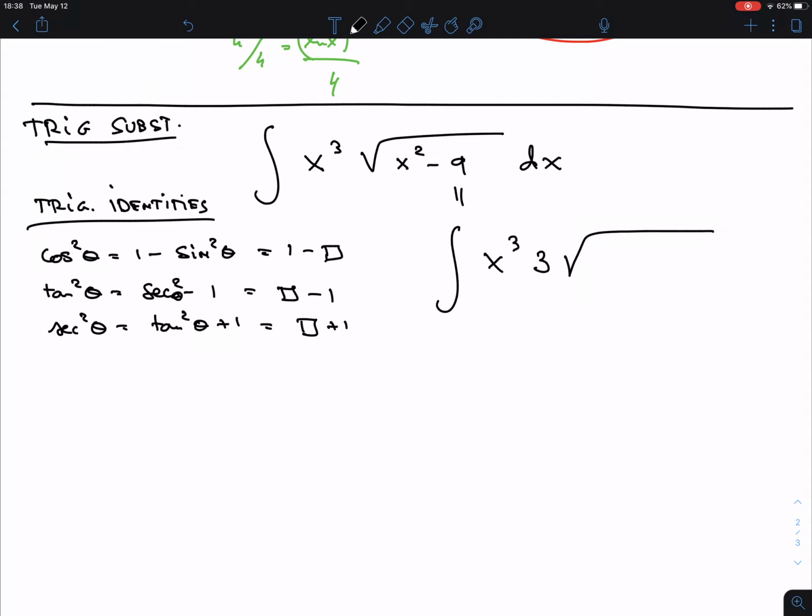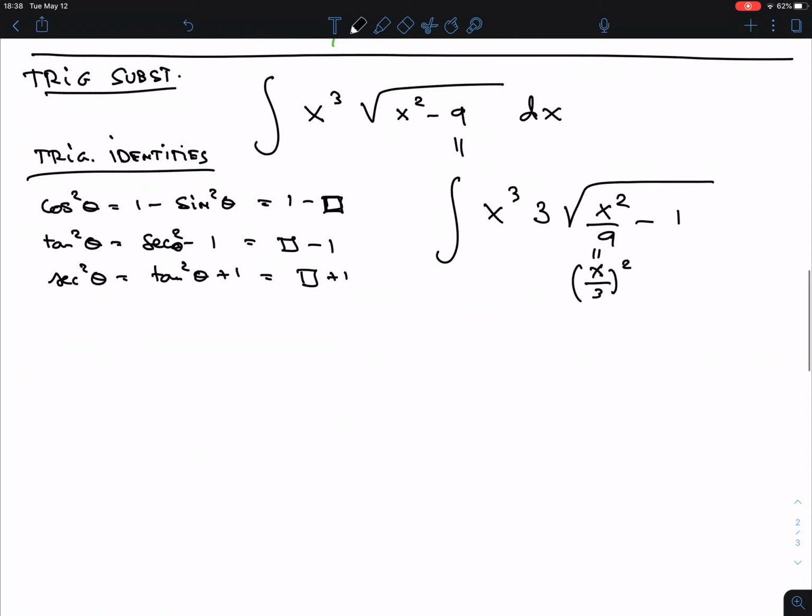Now, how do you factor out something? That means you factor it out of each of the terms, right? So that's the result of factoring. Now remember, this is what we need: a square. That's a square, right? And so is this a square? Well, yes, it is actually x over 3 squared. And so now I'm saying this is my box. So in the box is x over 3.